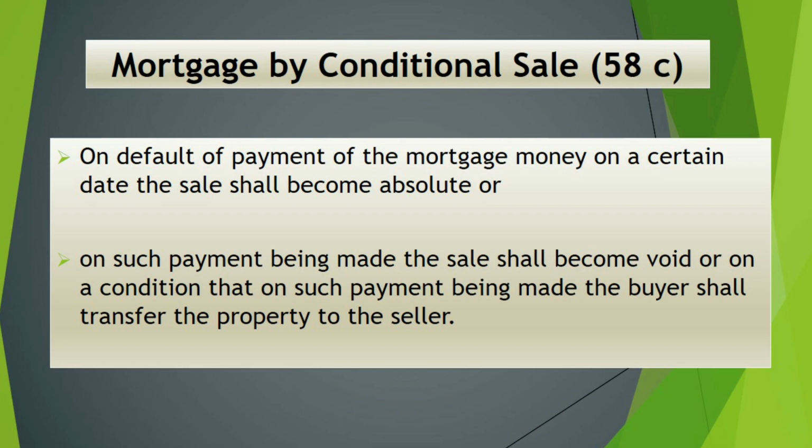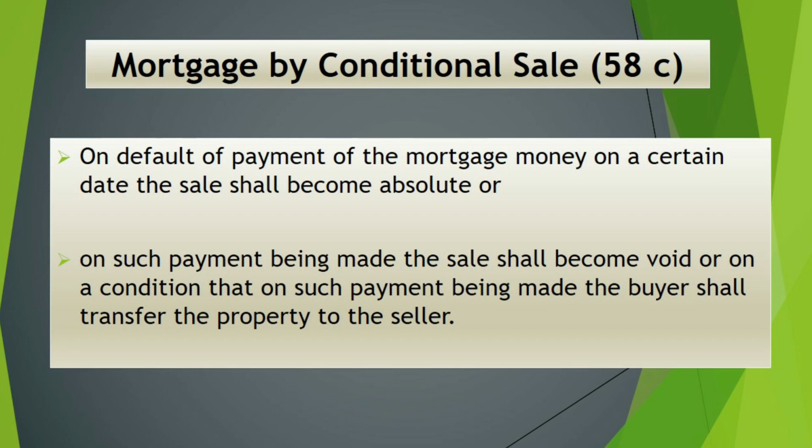First condition is, if the mortgager fails to pay the amount within the particular time frame, then this sale deed becomes absolute. So there is no other sale deed or other process required to realize the security. So the first condition is that if he fails the payment, then this sale deed becomes absolute.